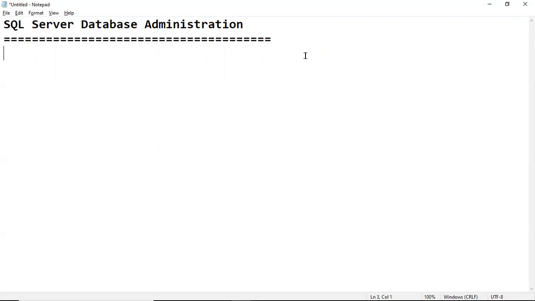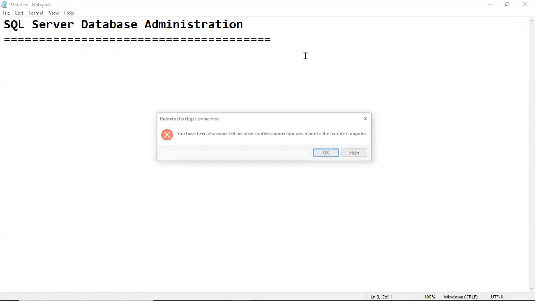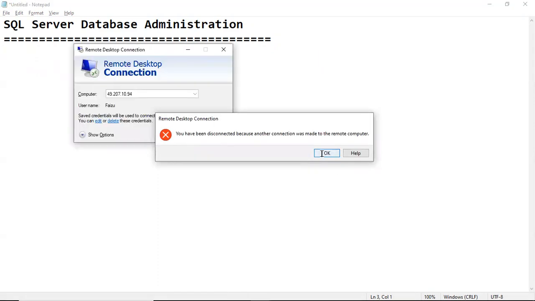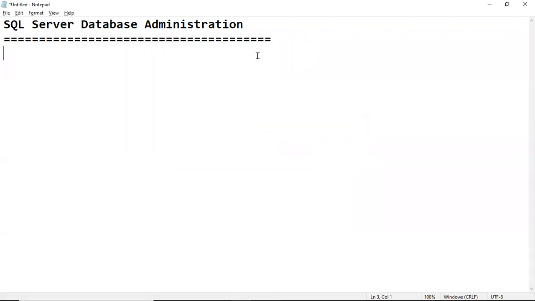So in general, remember, our job as a database administrator is maintenance. Database and database server maintenance is our job. We have to understand that. Our job is what? Maintenance.